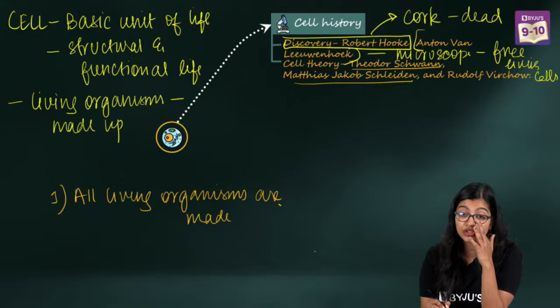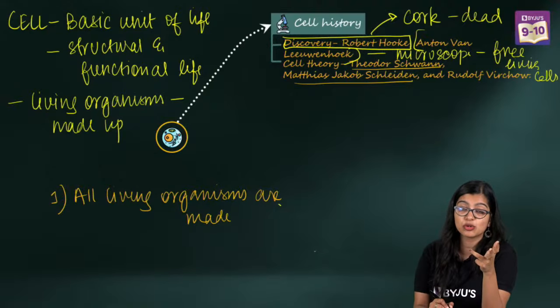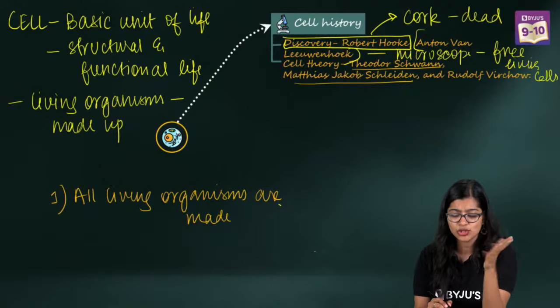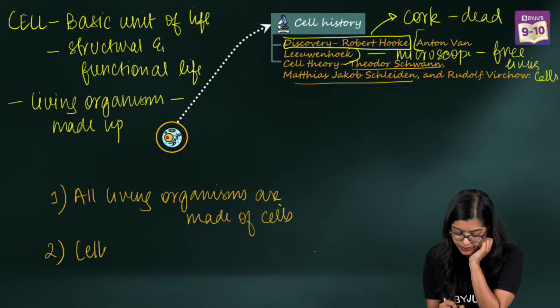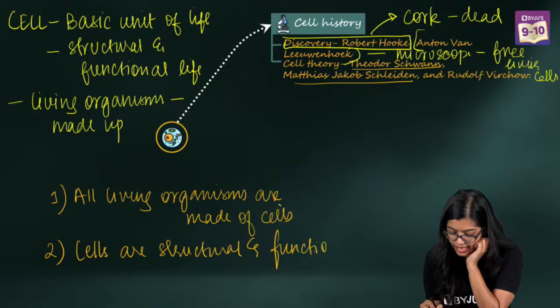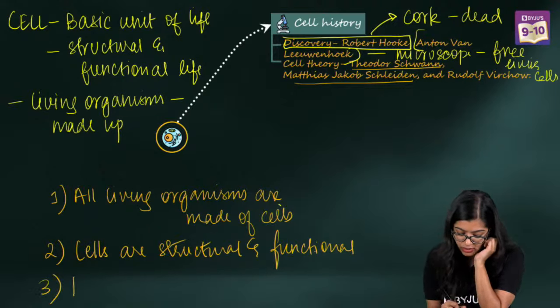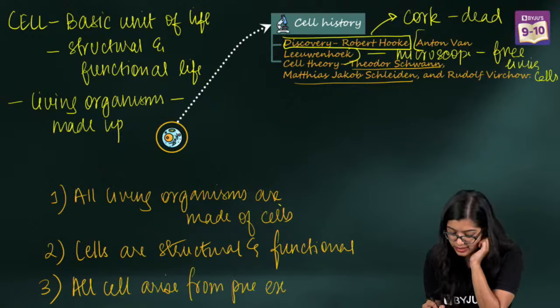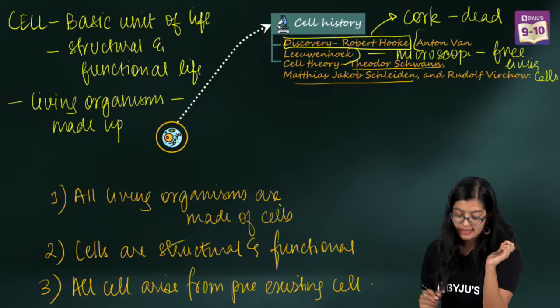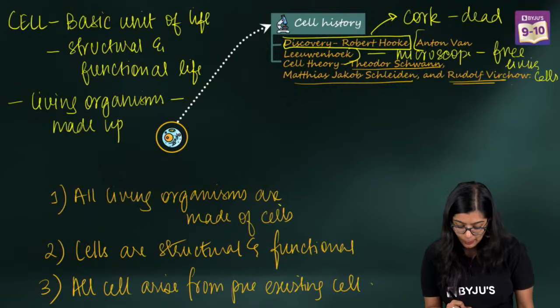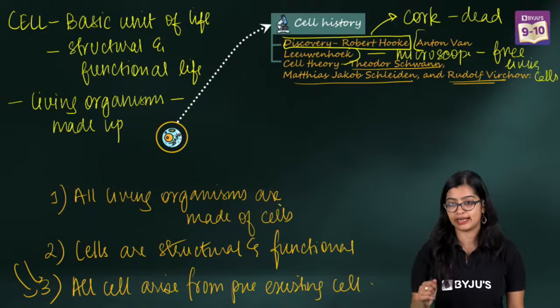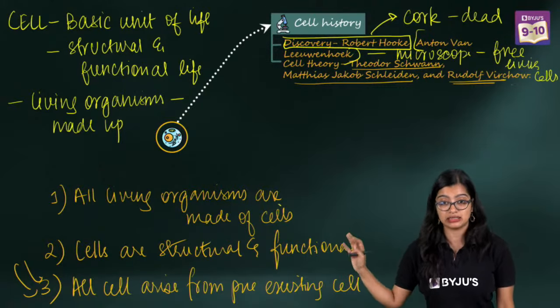So if you have your textbooks with you, just make a mark of it, or if you have your notebooks, you can write it down with me. So all living organisms are made of cells, right? Cells are structural and functional units of the organism, right? And we also know that all cells arise from pre-existing cells, right? And this particular point that all cells arise from pre-existing cells was given to us by Rudolf Virchow. This was a point which was added to the cell theory much later. So this was all about cell theory.